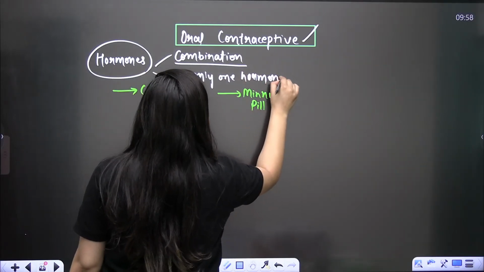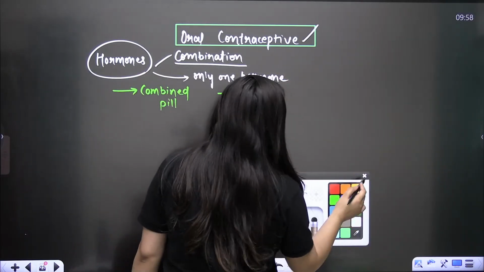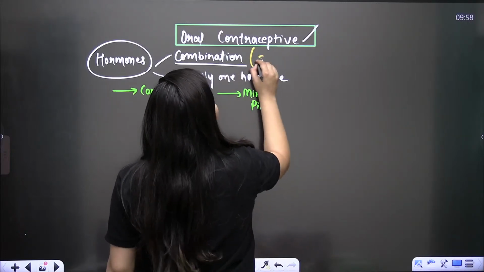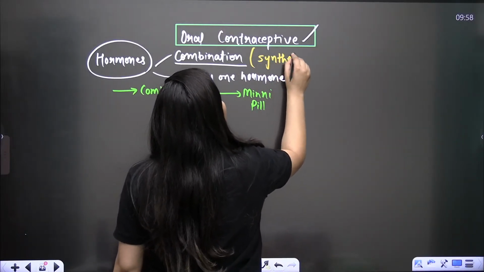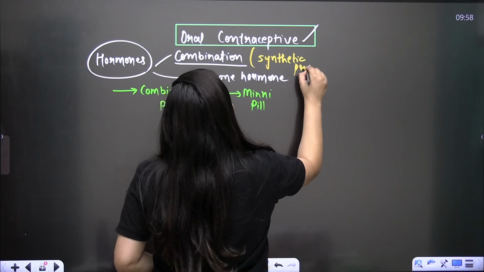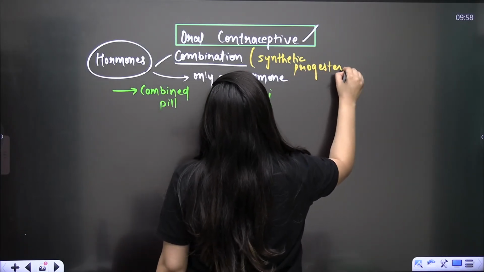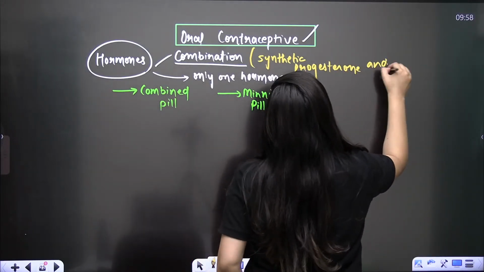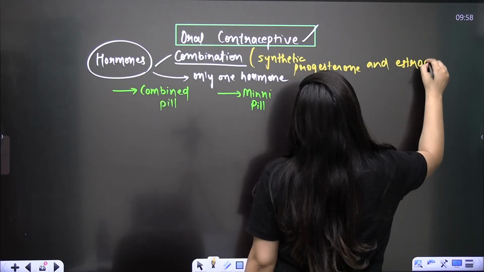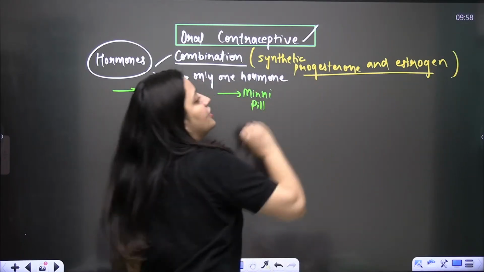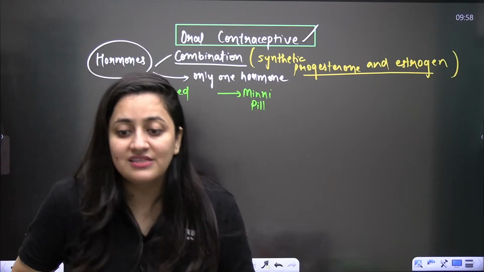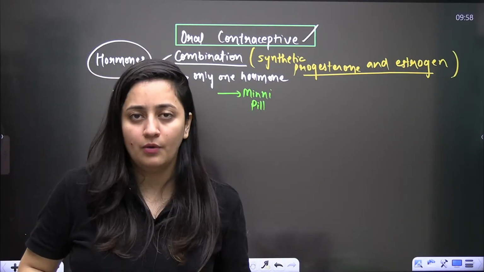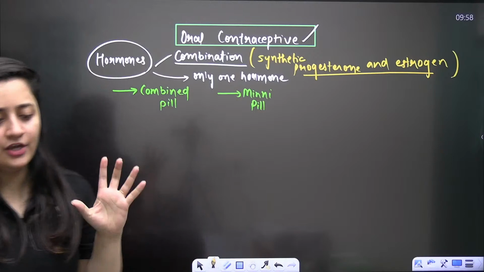Let me tell you this thing first. So obviously, synthetic progesterone and estrogen. When it is the combination, it is going to be synthetic progesterone and synthetic estrogen. So these two hormones, your progesterone and your estrogen, are used in combination.